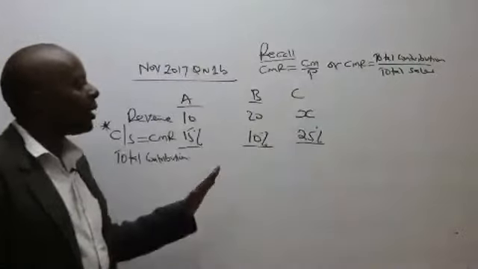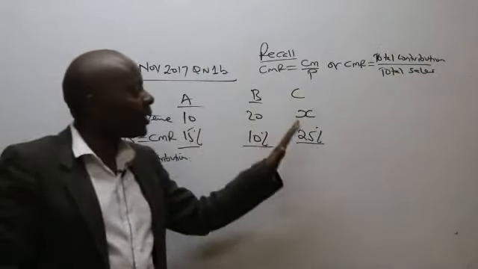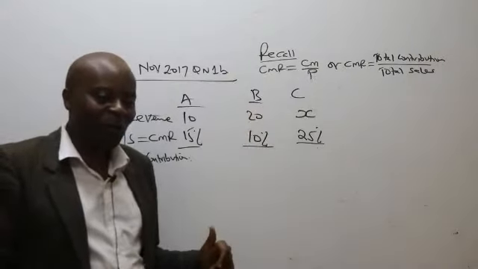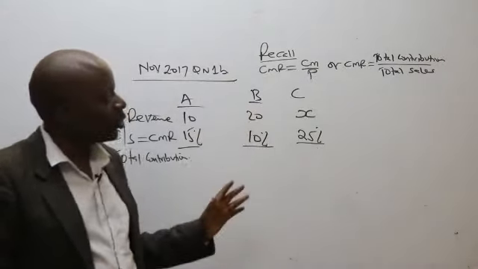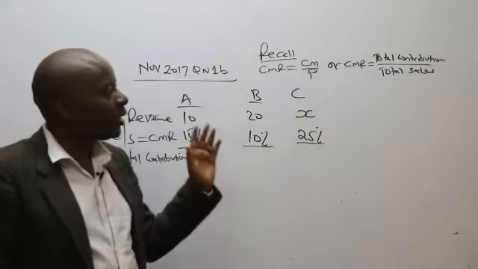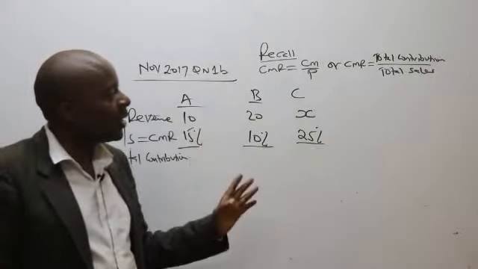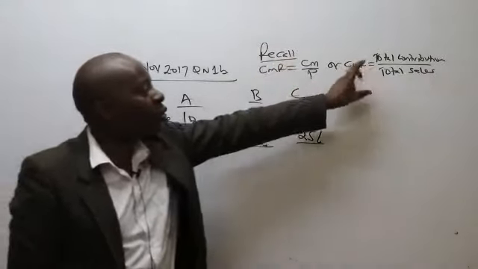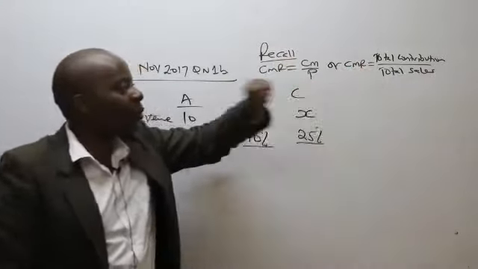So please remember that CMR stands for contribution margin ratio. To get this CMR, we can decide to use the 1 unit approach or the total sales approach.